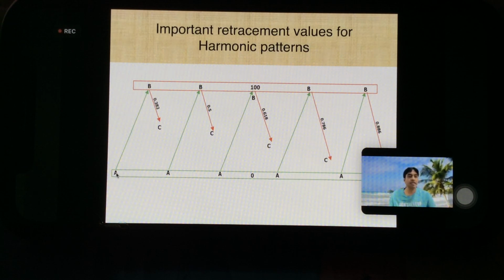So starting point we will be labeling A, right? Then end of current move we will be labeling B, and probable reversal point from where price will move up when it crosses B, then we will be labeling that point as C, and we will be trying to find D, right?